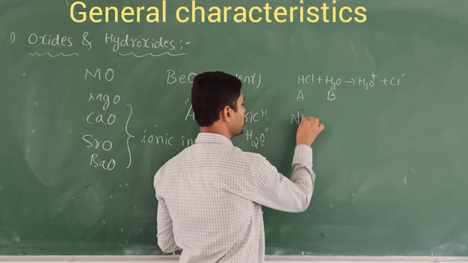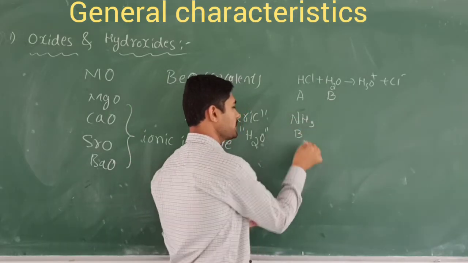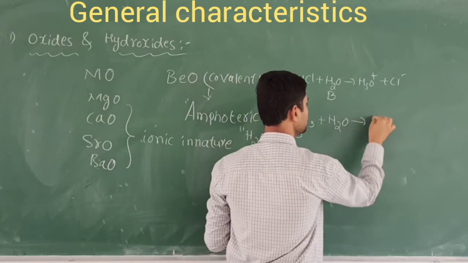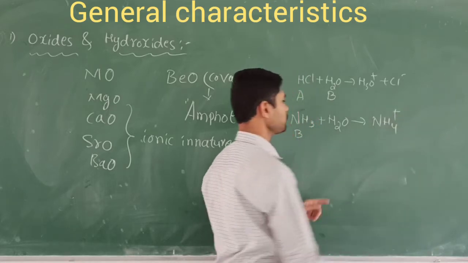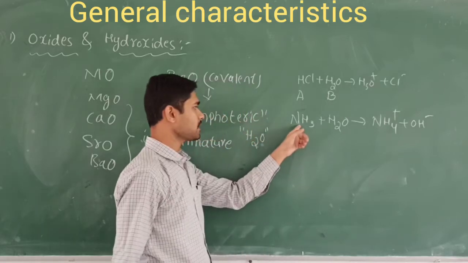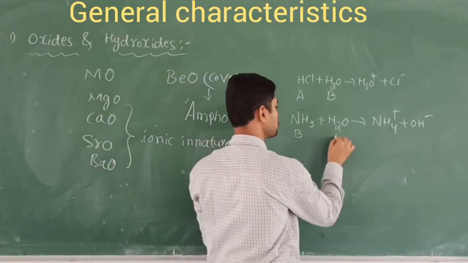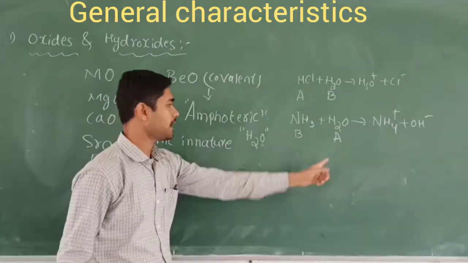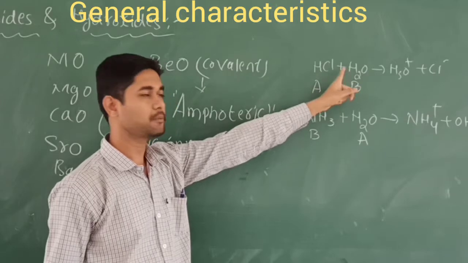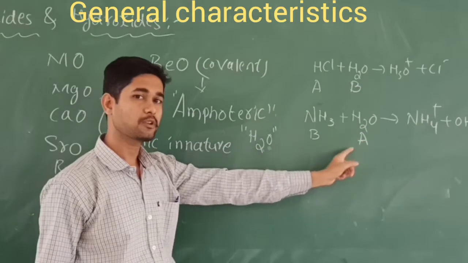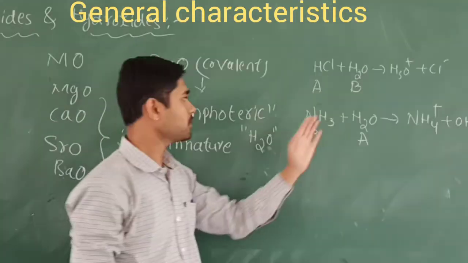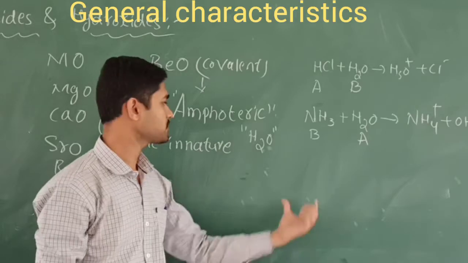Similarly, if I take ammonia, you know this is basic in nature. Now I am going to take water molecules with it. Now it is going to form NH4 plus and hydroxide ions. So here this ammonia is going to act as a base, and the water molecule is going to exhibit the character of an acid. In the same way, in different reactions, water molecules act as a base in one, but in this reaction water molecules act as an acid. So the same compound has a dual character, acid and base. That compound we are going to call amphoteric in nature.